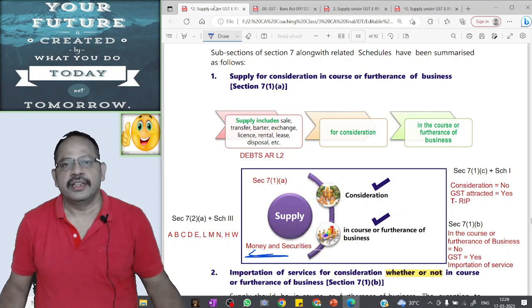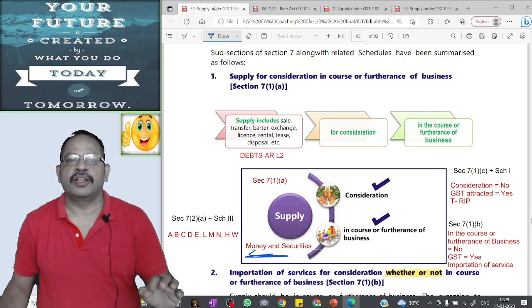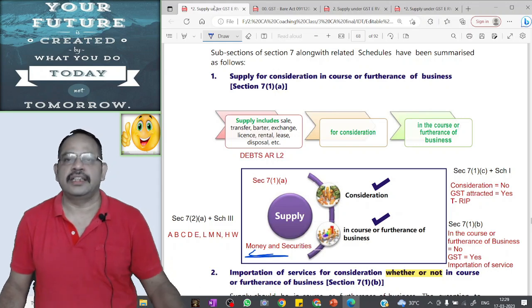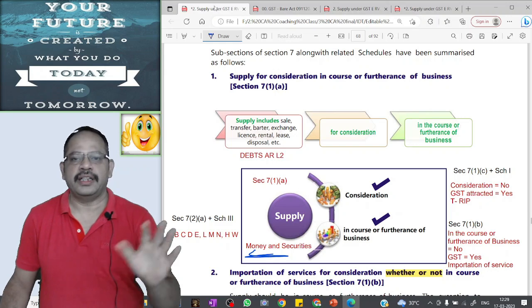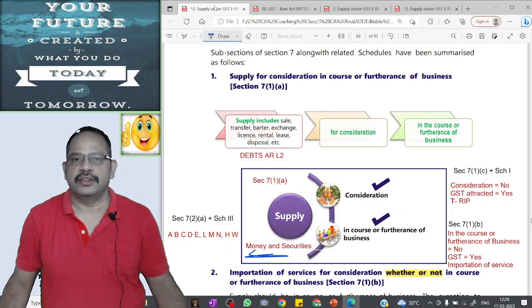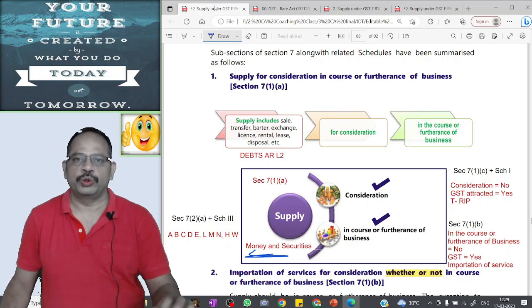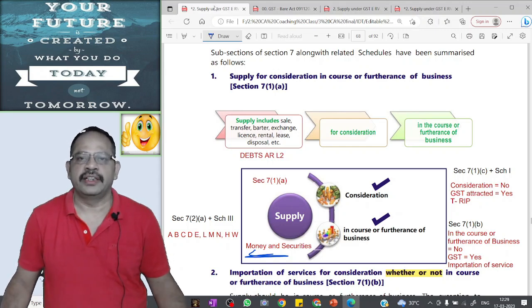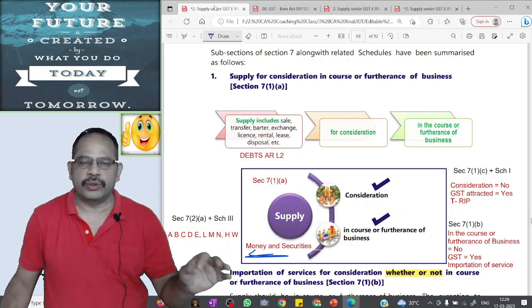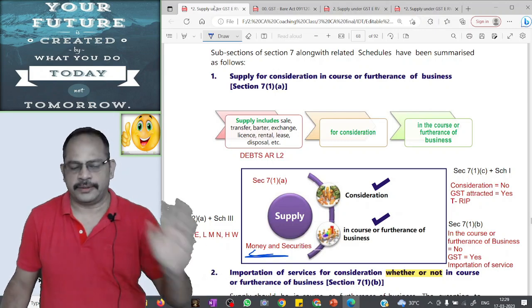But any service charges collected for use of money or transaction related to money is a supply, is a taxable event and GST will be attracted. For example, service charges collected for issue of demand draft, service charges collected for issue of letter of credit is a supply, taxable event and GST will be attracted only on that service charge portion.